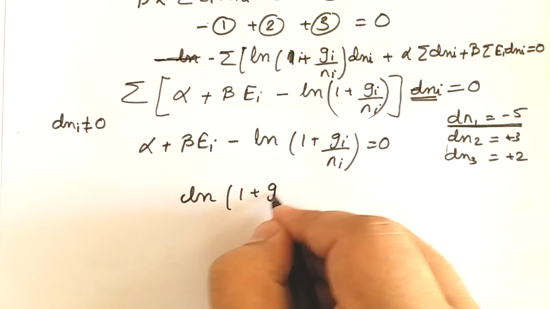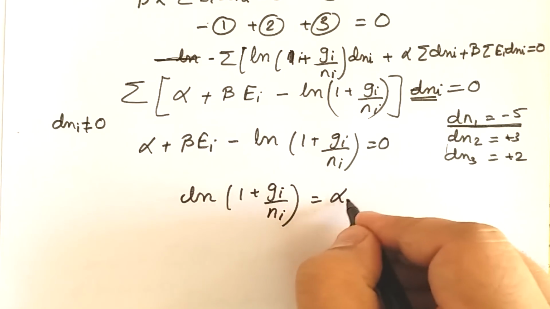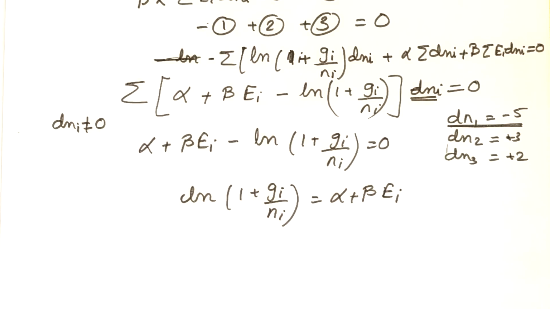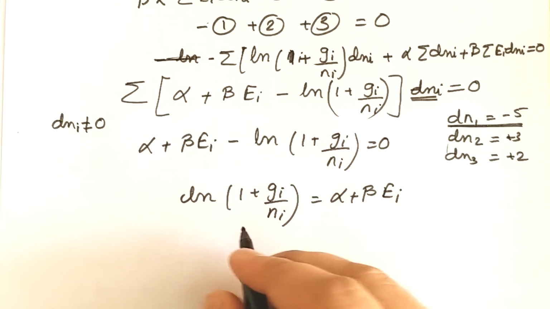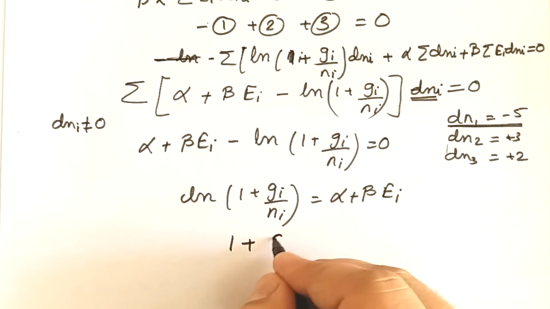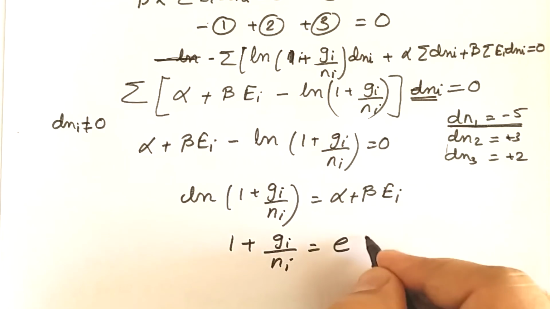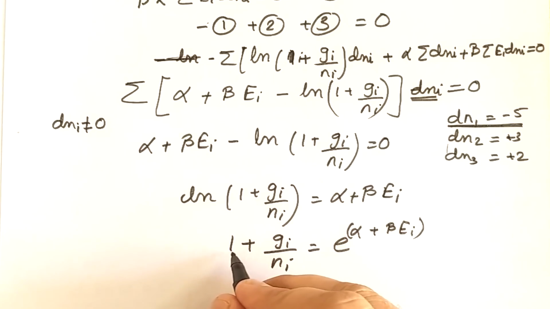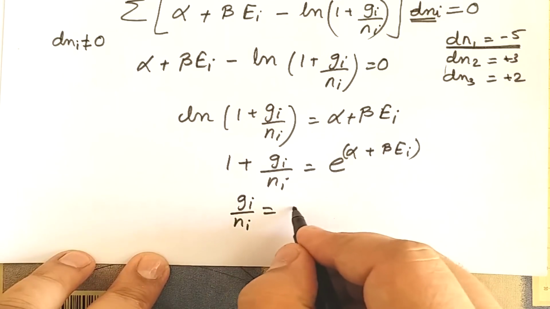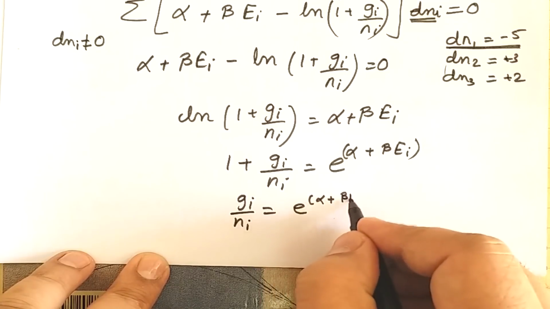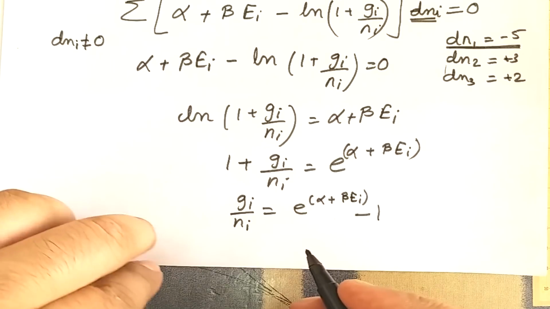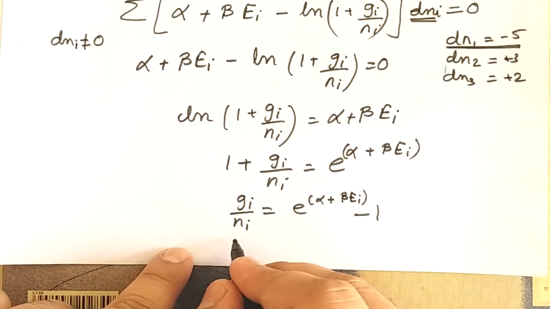ln of 1 plus gi upon ni is equal to alpha plus beta ei, and again if I want to remove ln, we can take antilog, or it will become e to the power, and hence I can write 1 plus gi upon ni is equal to e to the power alpha plus beta ei, and then I can take 1 on that side, so I can write gi upon ni is equal to e raised to alpha plus beta ei minus 1, or I can rearrange this equation in the form of ni by gi, because ultimately we are interested in ni by gi.